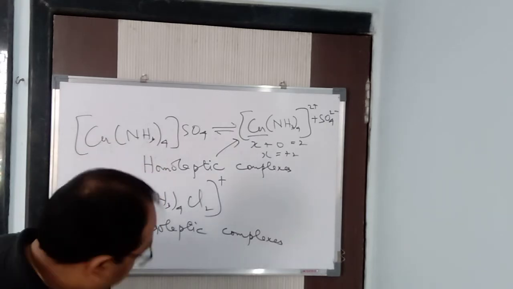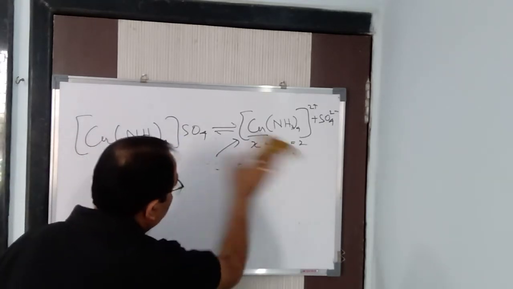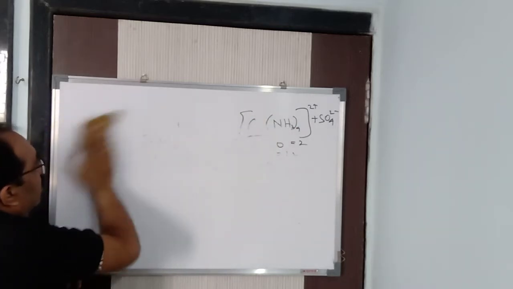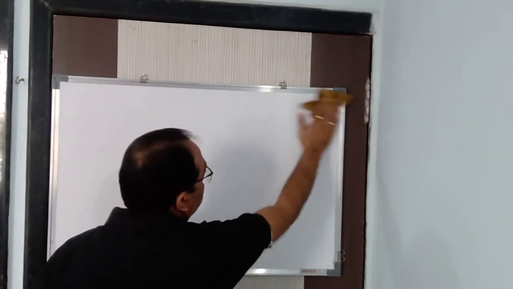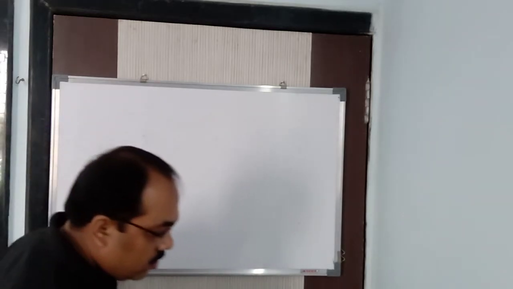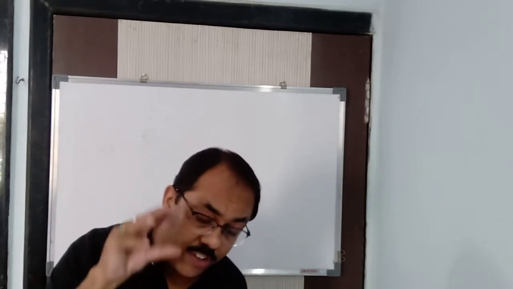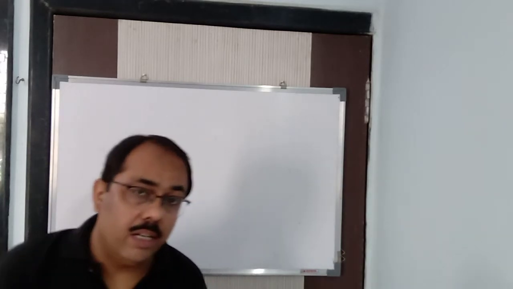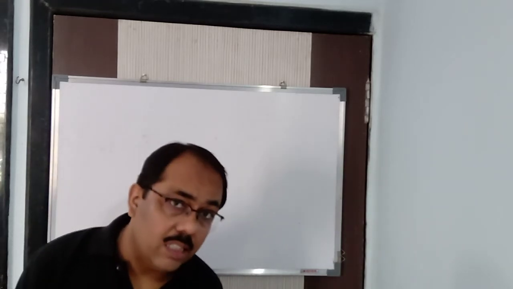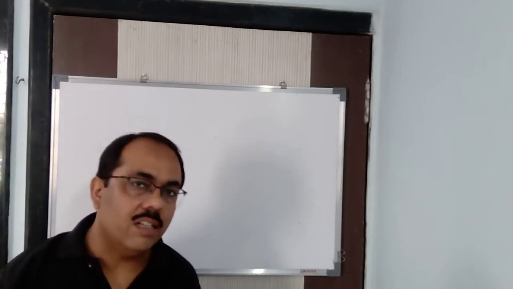Got it? Now, next, I said that ligands are the donor atoms which donate a lone pair of electrons to the central metal atom or ion. That is called the denticity of the ligands. The number of donor atoms present in a particular ligand is called the denticity.